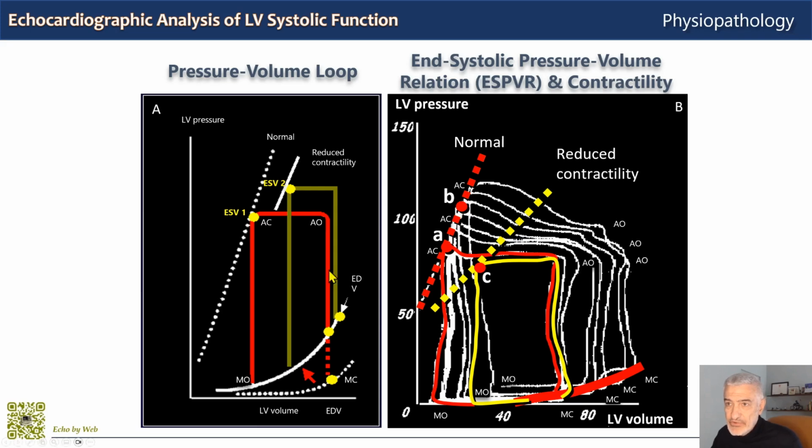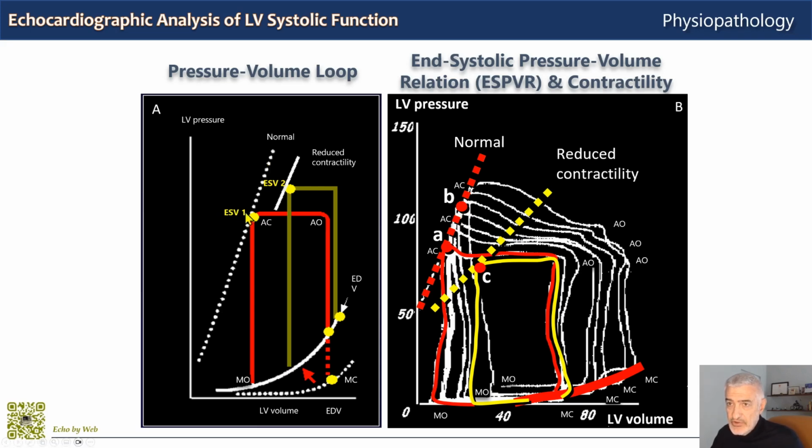Now you can see the reduced contractility by this yellow point up here, the end-systolic volume 2 at aortic valve closure. You can see that this yellow point of reduced contractility is positioned on this white line, which is shifted to the right and downwards compared to this other dotted line of normal contractility.